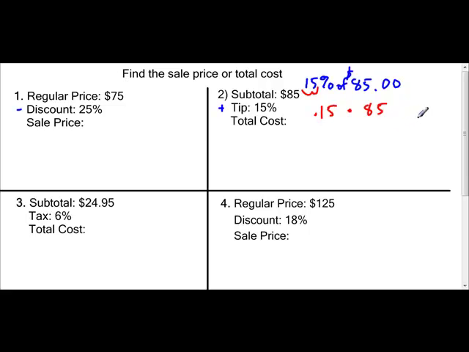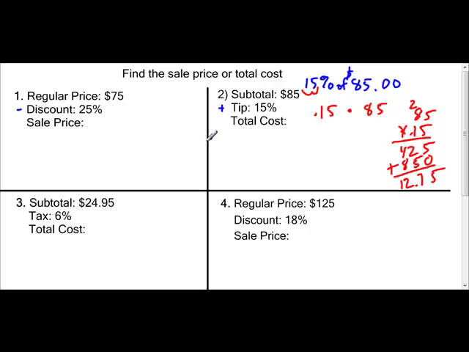So now I'm going to go ahead and do the math. 85 times 0.15. 5 times 5 is 25. 5 times 8 is 40, plus 2 is 42. Bring down the placeholder, a 0. 1 times 5 is 5. 1 times 8 is 8. Add that together. 5 plus 0 is 5. 5 plus 2 is 7. 8 plus 4 is 12. So I have 1275, but I have a decimal. How many places do I have? 1, 2. So $12.75 is the tip.